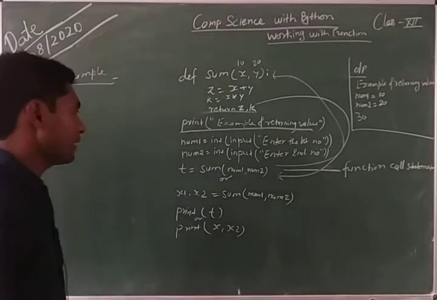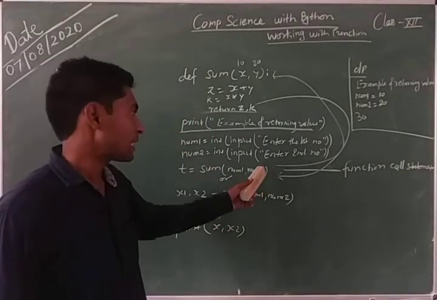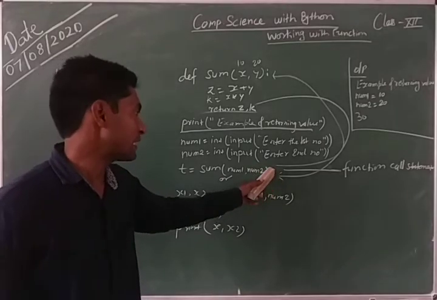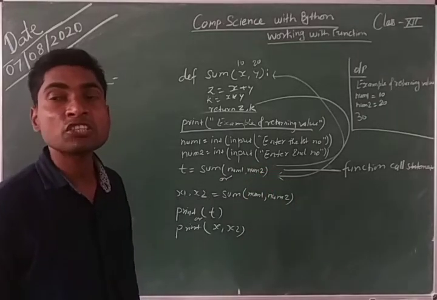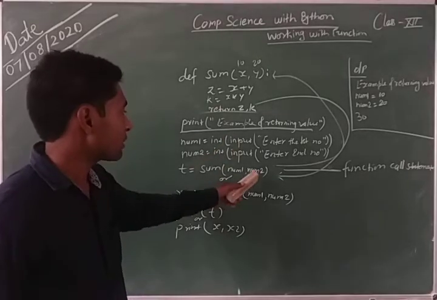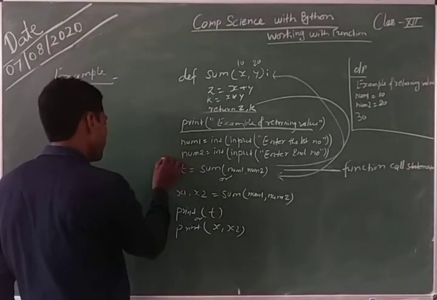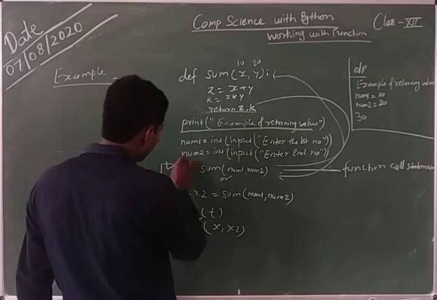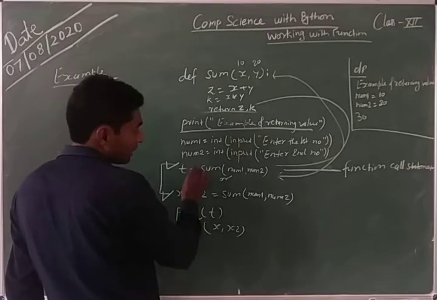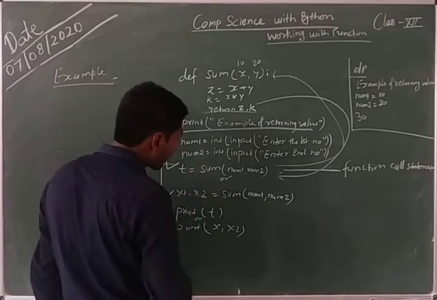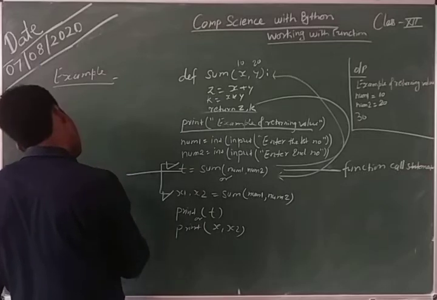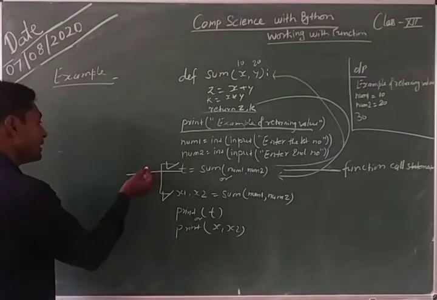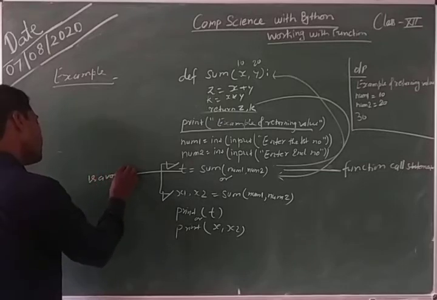Here the function call statement can take two forms, either this or, when the function returns more than one value, the function call statement will look like this. You can use the function call statement either in this format or in this format. If you use this format, then what will happen? Then T is treated as a tuple variable, a variable of tuple type.